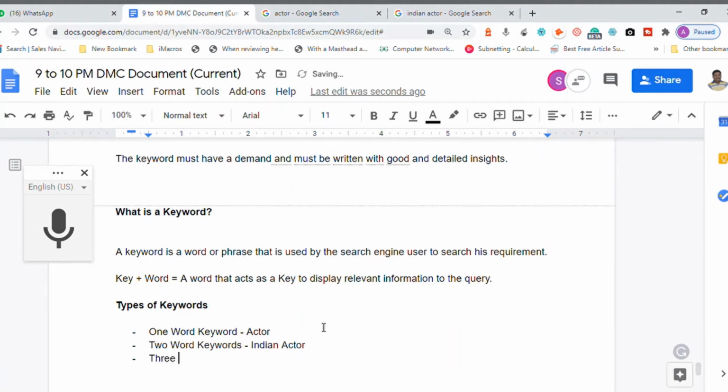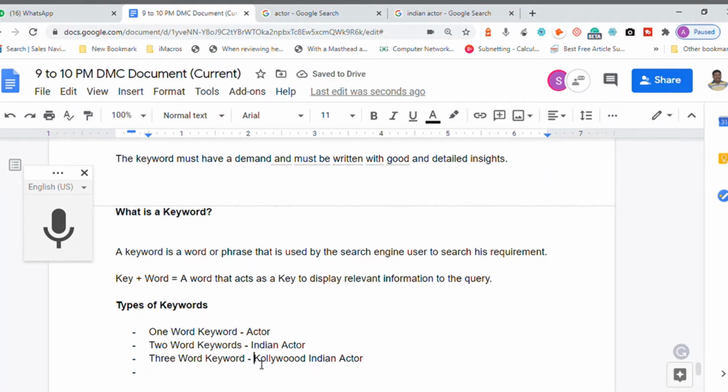Now the third one is a three word keyword. What is that? Kollywood. Kollywood itself means it is Indian actor only. You are getting a point? Kollywood Indian actor, or I can say Bollywood Indian actor. So I'm restricting still, basically. We can restrict it like this also. Bollywood is there, like in foreign countries. So that is a three word keyword.